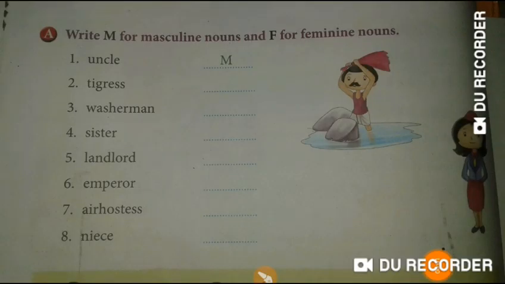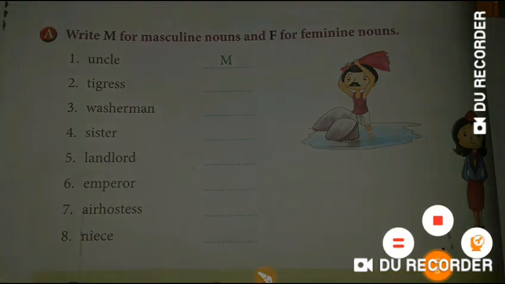Now see this question. Here you have to write M for masculine nouns and F for feminine nouns in the given space. For example, number 1 is uncle. So which noun is uncle? It is masculine noun. Since it refers to a male, so it is a masculine noun. So M is written here. So like this you have to do.